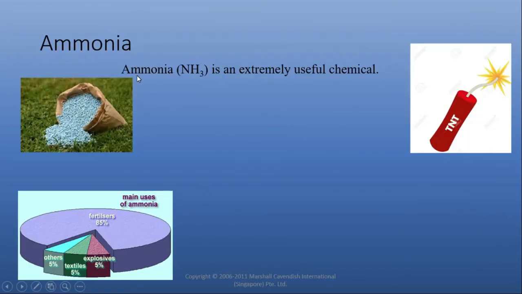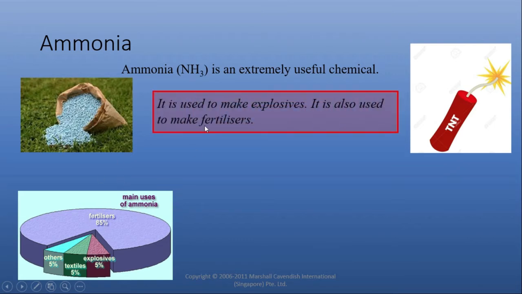Let's discuss the importance of ammonia. Ammonia is an extensively useful chemical. The major use of ammonia is in the manufacturing of fertilizer. Ammonia itself is not a fertilizer. Ammonia is used to make fertilizers.